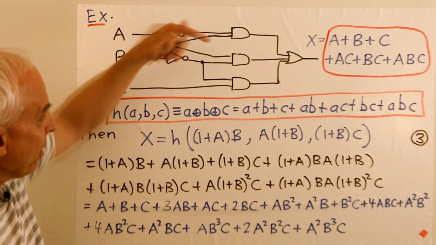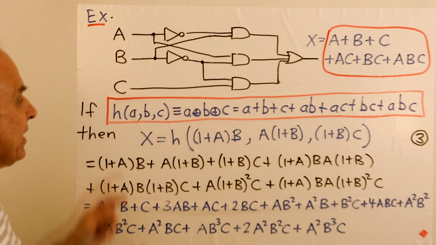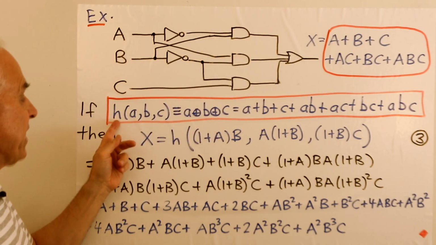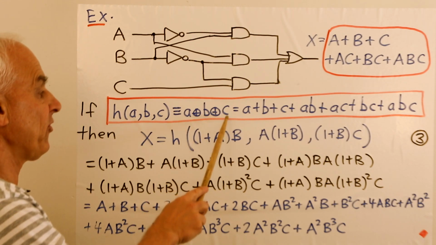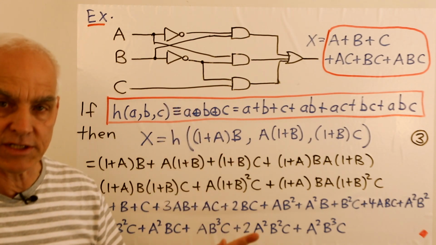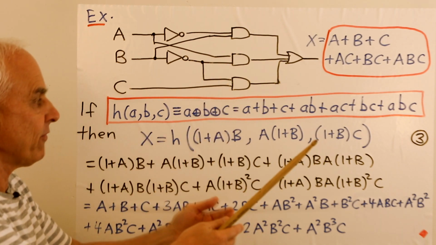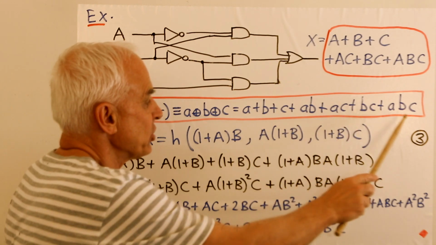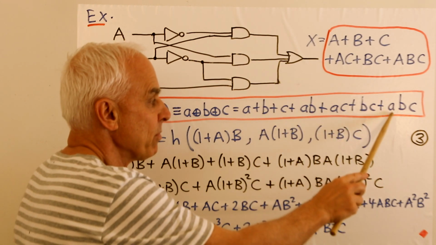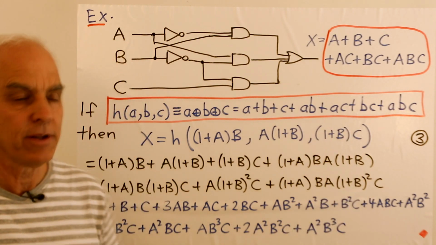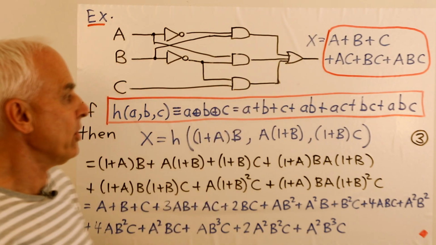Because there are 3 inputs coming into this OR gate, let's introduce some notation. Let's say that H of A, B, and C is A circle sum B circle sum C. In other words, A or B or C. And I remind you that in the algebra of Boole, if we convert that, that's this expression here, A plus B plus C plus AB plus AC plus BC plus ABC. Right? That's how you evaluate three things coming into an OR.